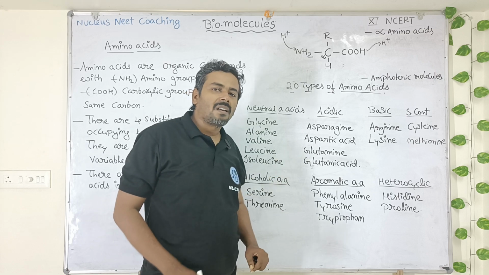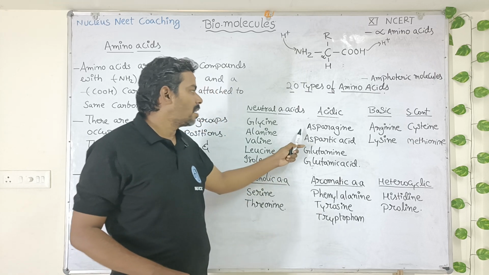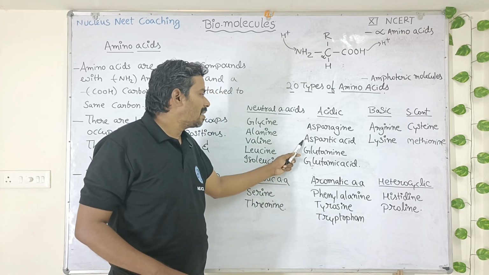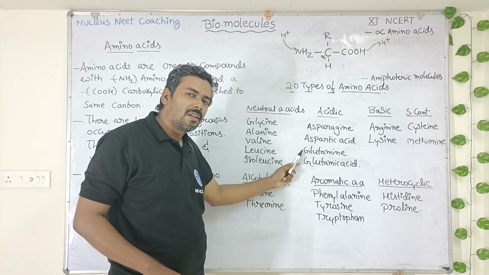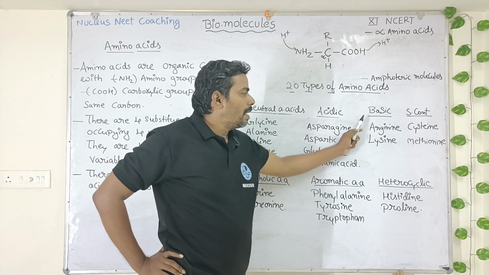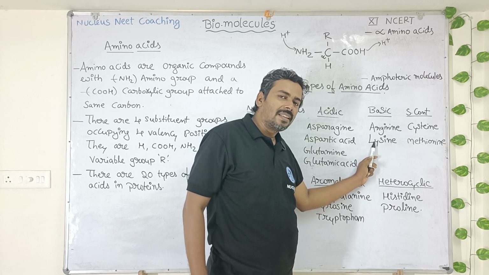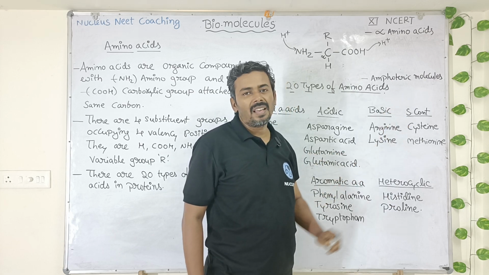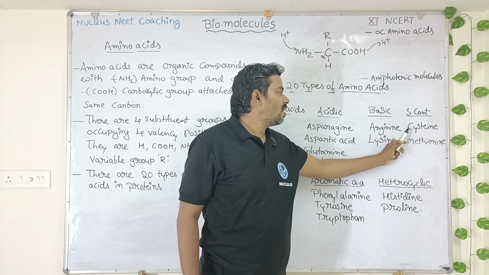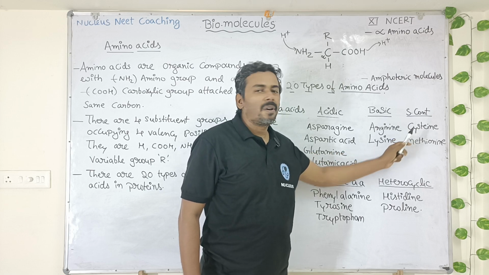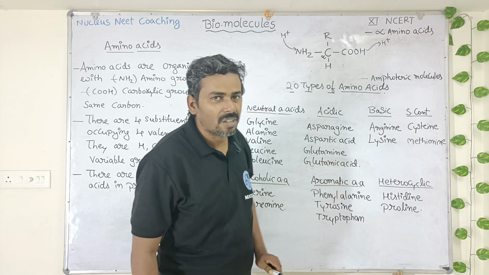Acidic amino acids are 4 in number: asparagine, aspartic acid, glutamine, glutamic acid. Basic amino acids only 2: arginine and lysine. Sulfur containing amino acids are cysteine and methionine. These 2 amino acids have sulfur in their structure.